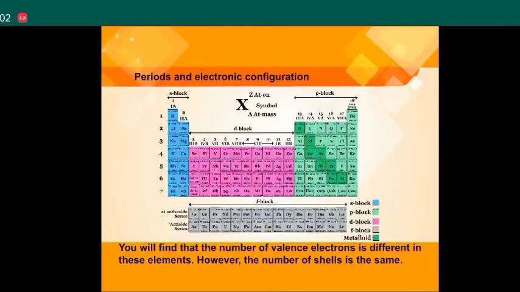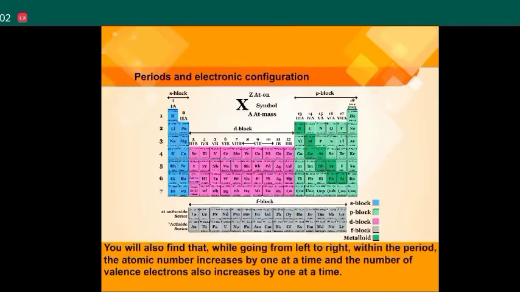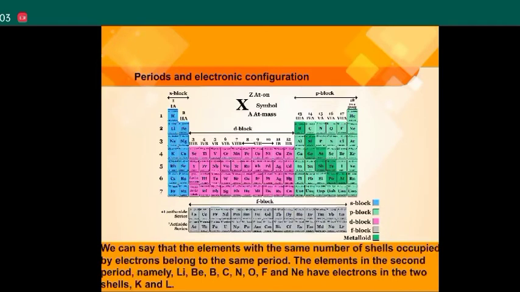Periods and electronic configuration. You will find that the number of valence electrons is different in these elements. However, the number of shells is the same. You will also find that while going from left to right within the period, the atomic number increases by 1 at a time and the number of valence electrons also increases by 1 at a time. We can say that the elements with the same number of shells occupied by electrons belong to the same period.